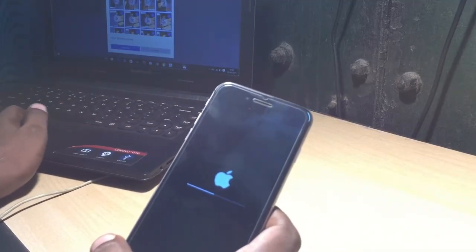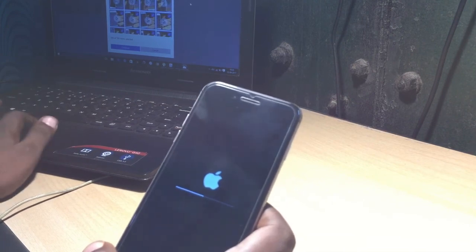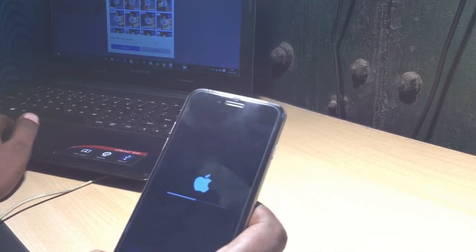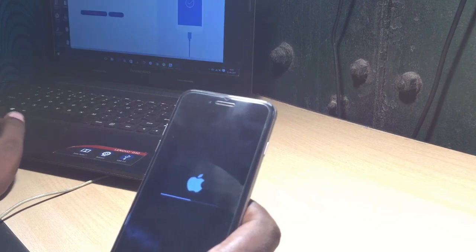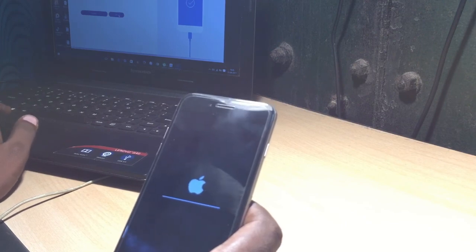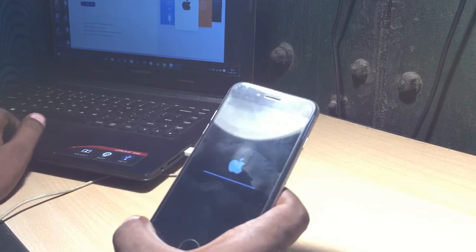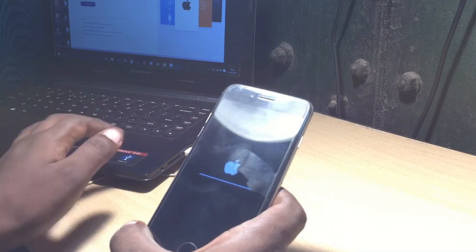Right now all the videos stored in this phone are completely showing here. So that's it. Let's cancel it and clear that, select done, and close it.